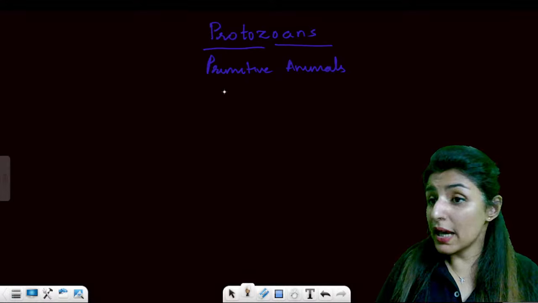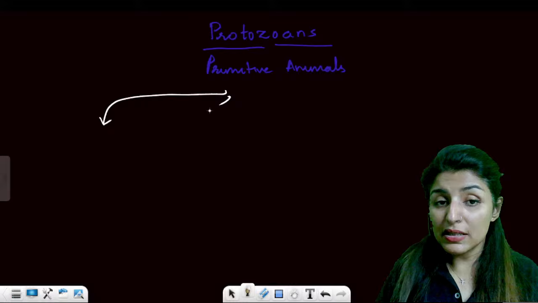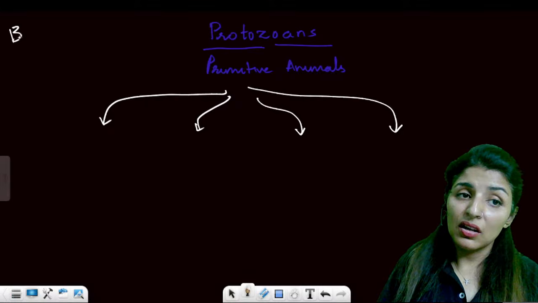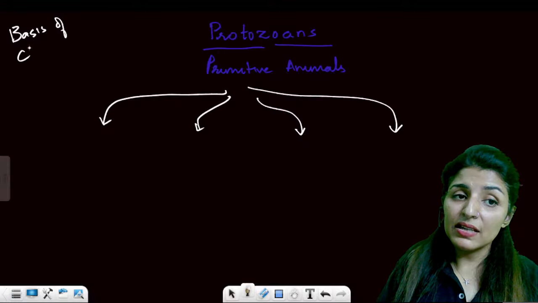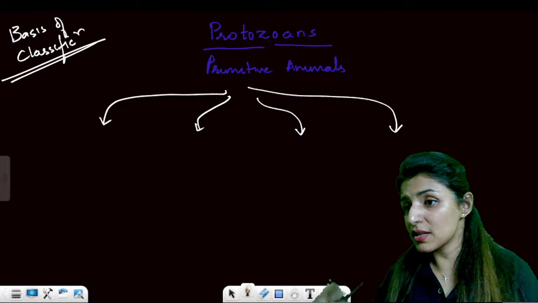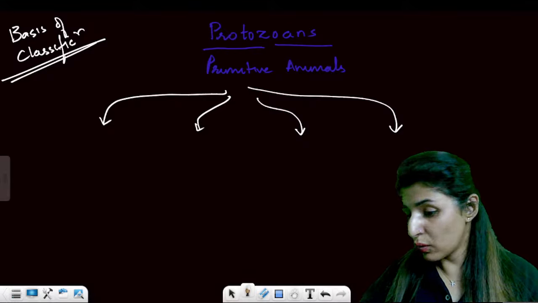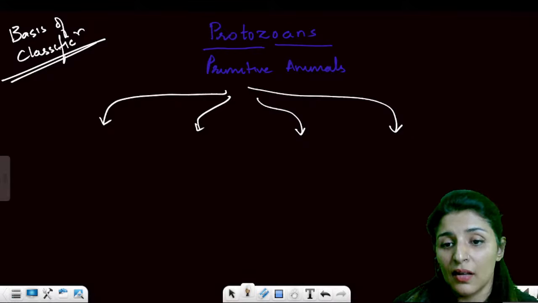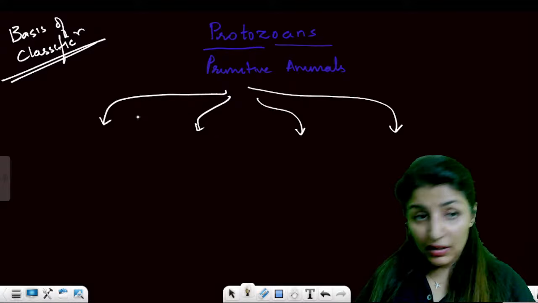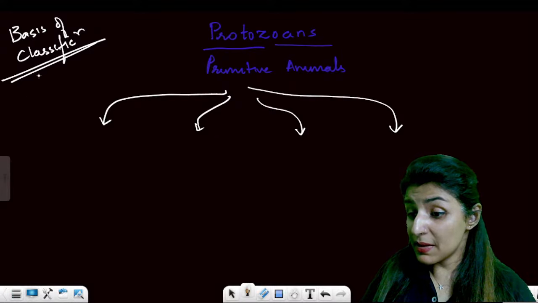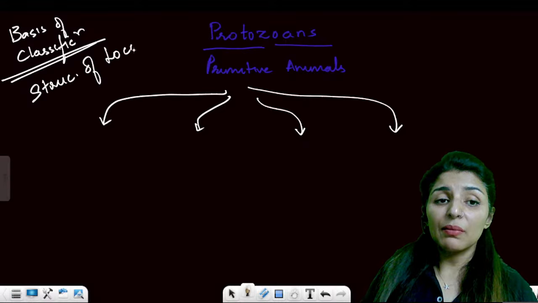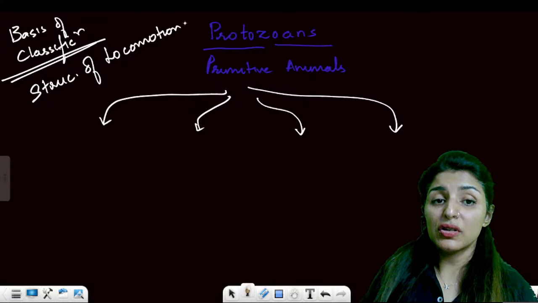Now these protozoans, very important question again. These protozoans can be classified on the basis of... can anyone tell me what is the basis of their classification? Anybody? The basis of classification is very important no matter what you are classifying. Yes, structure of locomotion. So we are going to classify them on the basis of the structure of locomotion used by them.